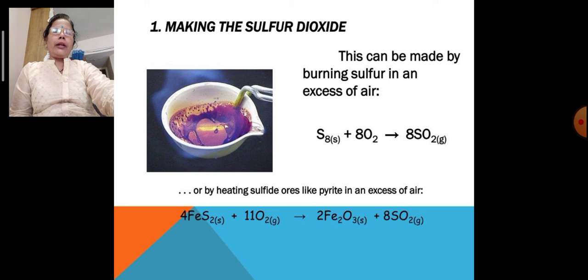Now this is the slide which shows making the sulfur dioxide. This can be made by burning sulfur in an excess of air. So when the sulfur is burned, there is the oxygen and there is the formation of sulfur dioxide, or by heating sulfur ores like pyrites in excess of air. That is also one of the methods. See now, the pyrites, that is 4FeS2 solid, with 11O2, when they come in contact and are heated, there is the formation of Fe2O3, that is solid, and sulfur dioxide gas.